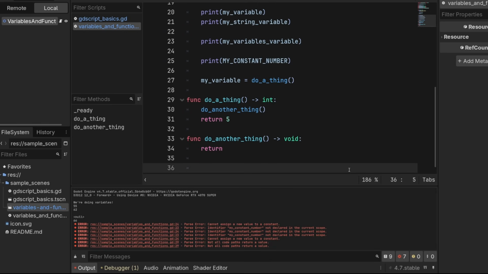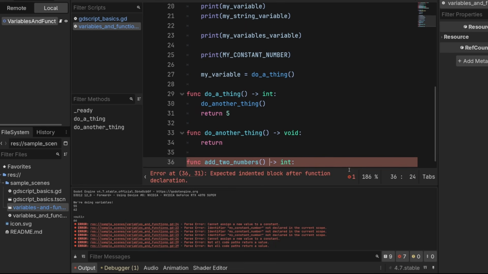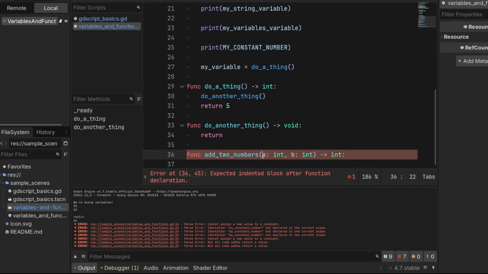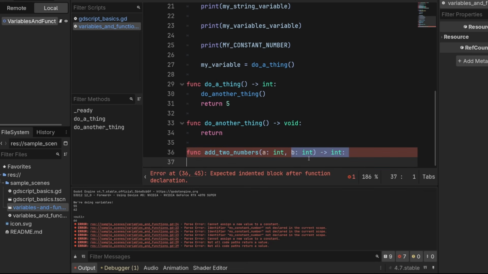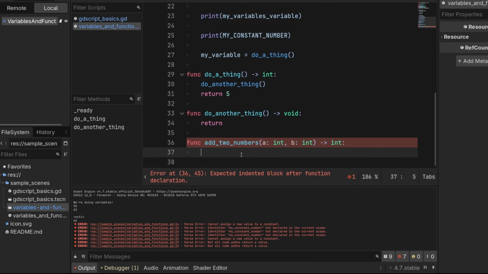We can kind of think of some of our functions as little factories. So we can make a function called func add two numbers, and this is a little cool little preview for math. We'll make it return an integer, and we'll make it take in two integers. So we'll call them a int and b int. So we now have declared that this function needs to be called with two integer variables, or arguments as we call them when they come into a function. And then inside of it, after one indentation, we can do return a plus b.